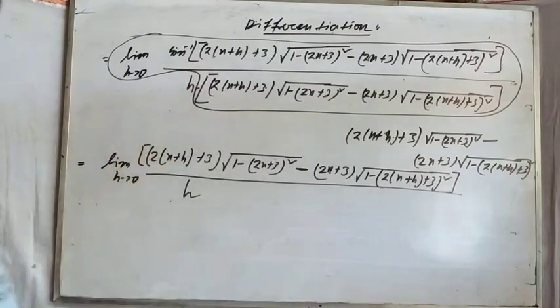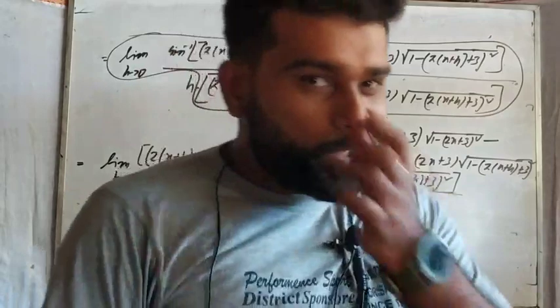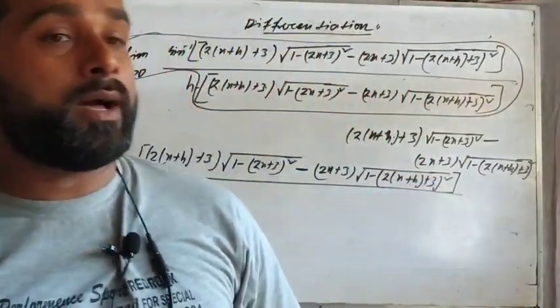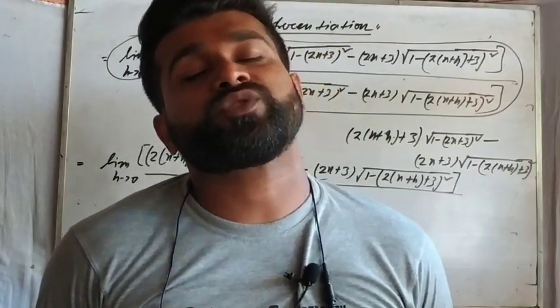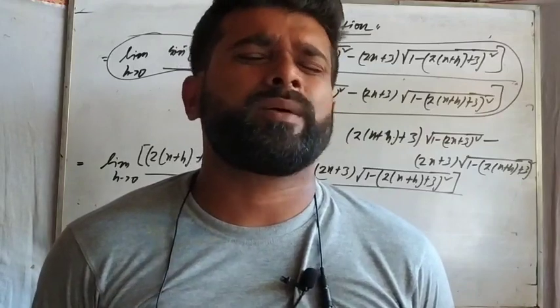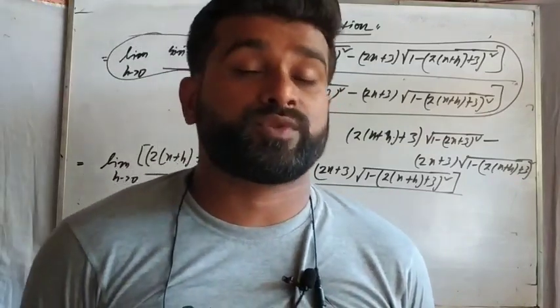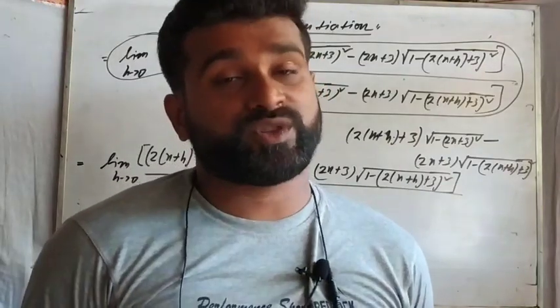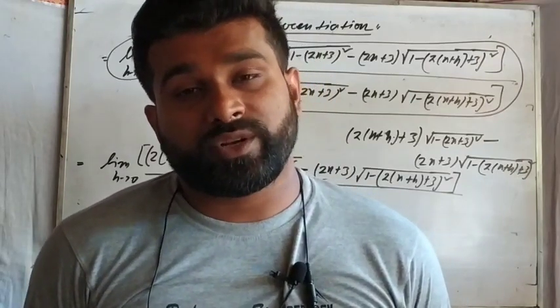So here you can see in the numerator part the root over terms are coming. Which concept do you have regarding root over terms? If you have any root over expression in the denominator as well as in the numerator, what should be our next step? If you have any root over expression, wherever it is, you should use the rationalization method.